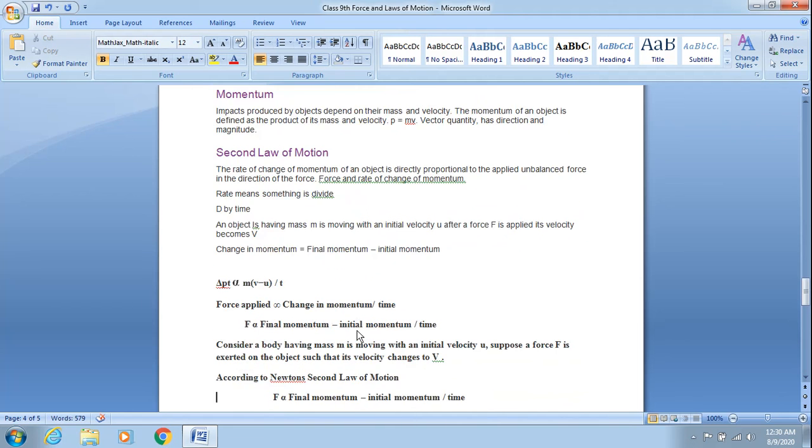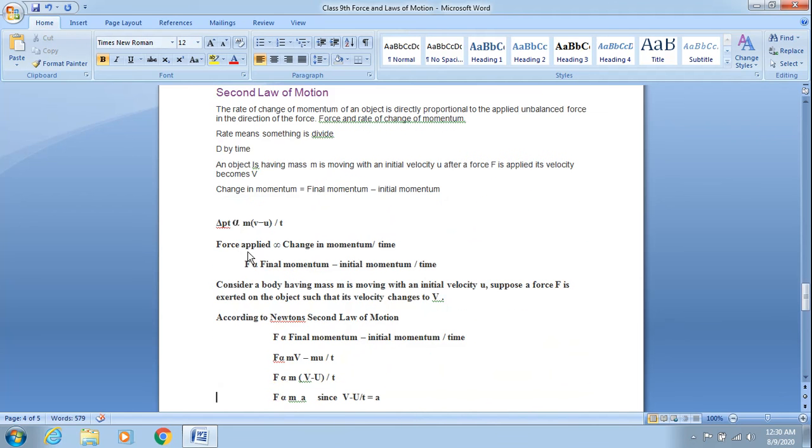Second law of motion says that force applied on any object, this symbol is directly proportional. Directly proportional means when something written on the left increases, then of course the factor on the right will also increase, and vice versa. That is direct relation. When we talk about inverse relation, that is 1 upon, there if the quantity on the left increases, then the quantity on the right will decrease. We will see that later on.